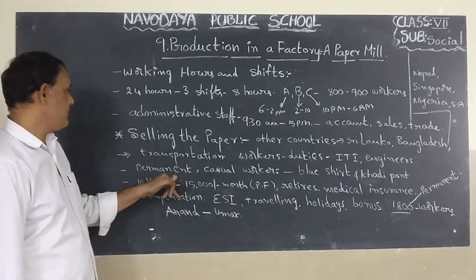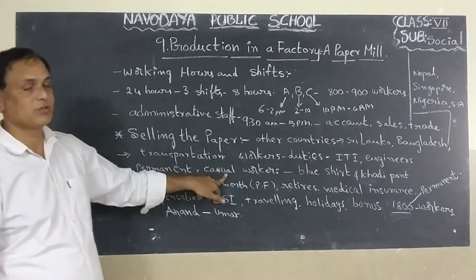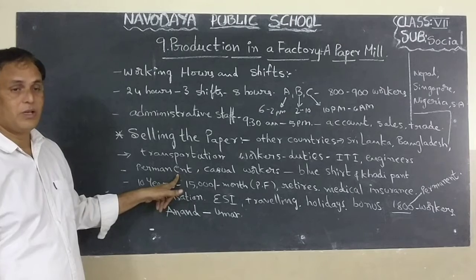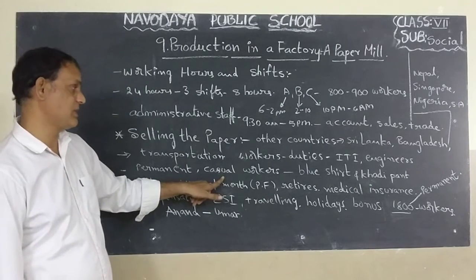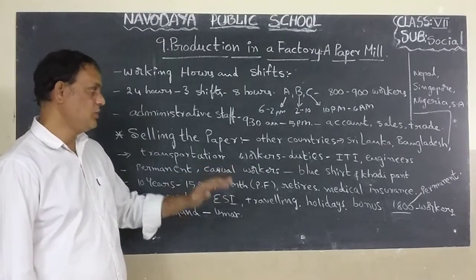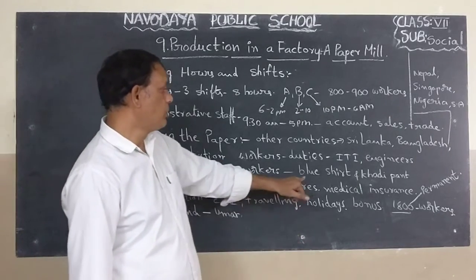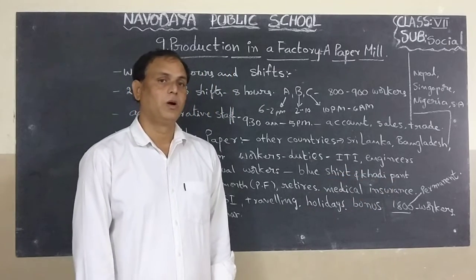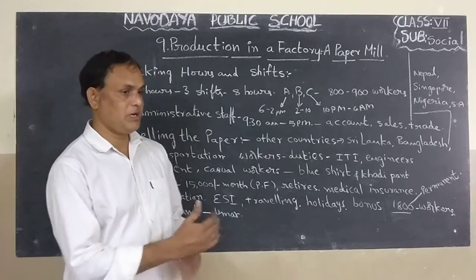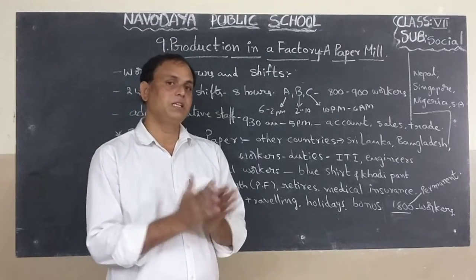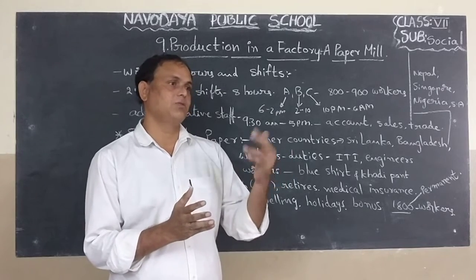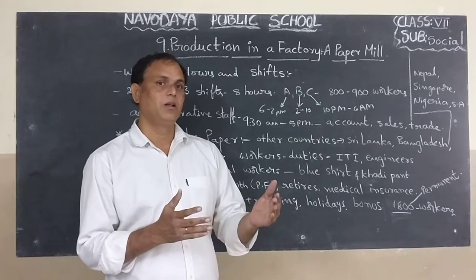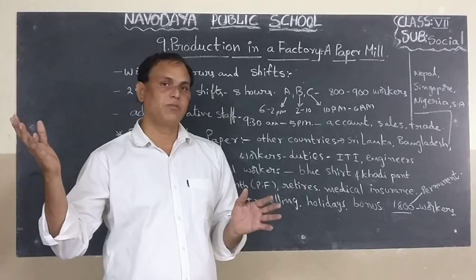Next, children, permanent workers are there, casual workers are also there. They are called casual labor. But a vast difference is there between permanent workers and casual workers, children. They have one uniform. What is that uniform, children? Blue shirt plus khadi pant. This is the uniform given by the management of the factory. Sometimes the management gives money to purchase outside. Sometimes they provide the uniform, otherwise they give the money, and the workers purchase it outside of the factory.